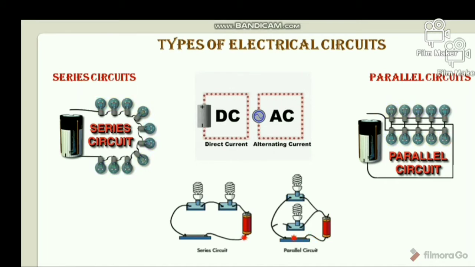For resistors connected in parallel, the total resistance is equal to the sum of the reciprocals of all resistance values, like 1 by R equals 1 by R1 plus 1 by R2 plus 1 by R3, like this. Completely opposite to series. For capacitors connected in parallel, the total capacitance is equal to the sum of all capacitance values, opposite to series. C equals C1 plus C2 plus C3, like this. And for inductors connected in parallel, the total inductance is given by the sum of the reciprocals of inductance values, like 1 by L equals 1 by L1 plus 1 by L2 plus 1 by L3, like this.